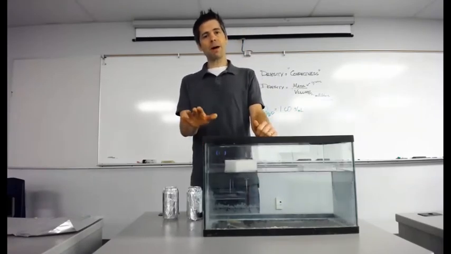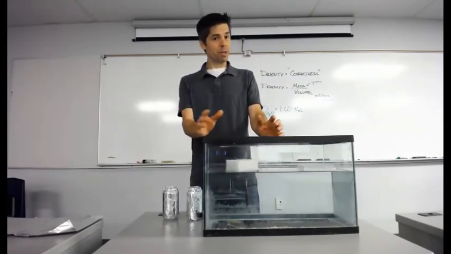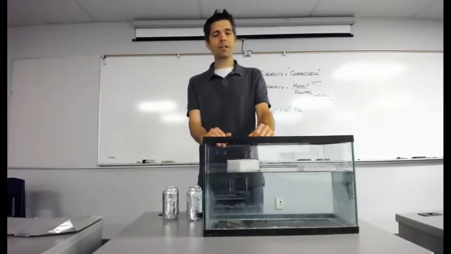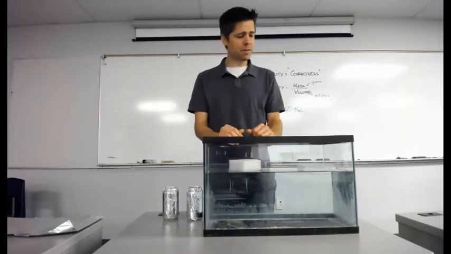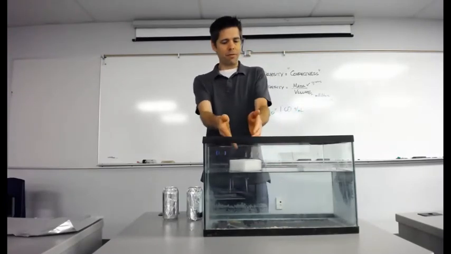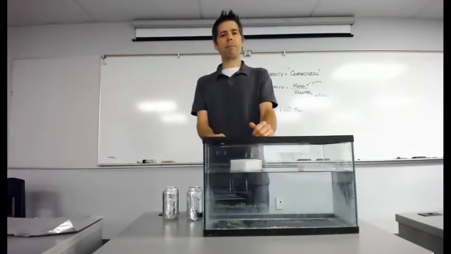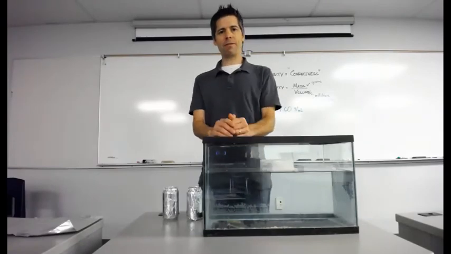Rock's density is about 3 grams per milliliter, which is more than 1. And iron's density is about 8 grams per milliliter. The density of foam and plastic, foam is about 0.2 and plastic about 0.9, and that explains why they float.